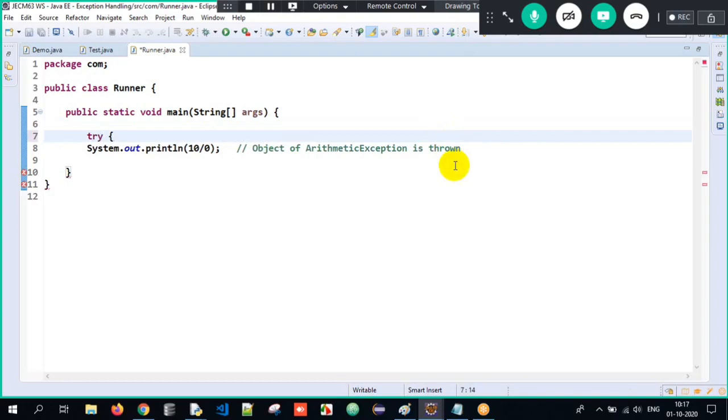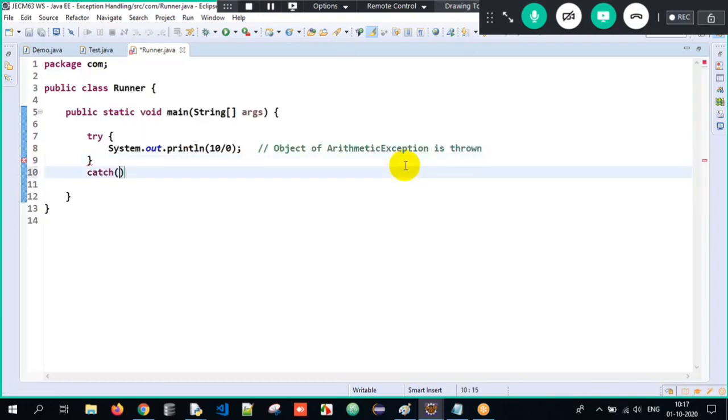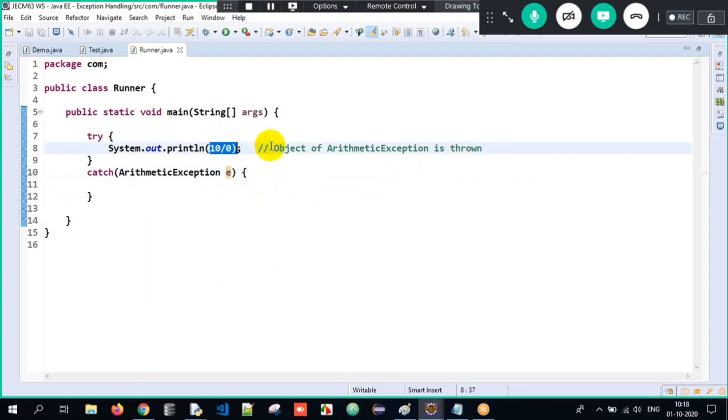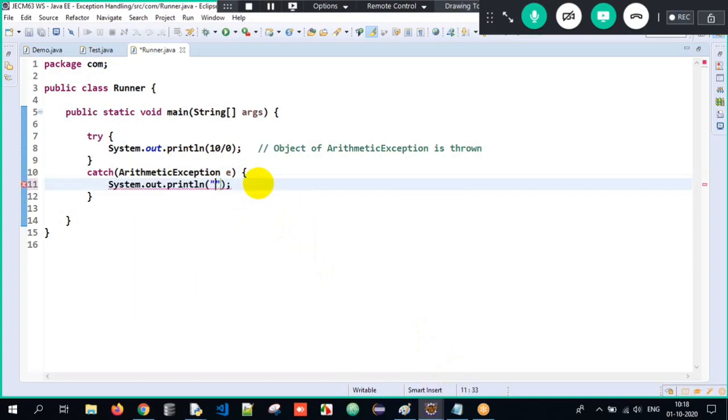Handle. Try. This is the data here. Try, and I have a suitable catch block. What type of exception should be caught here? Arithmetic exception, so arithmetic E. Why is this, sir? Because we are dividing a number by 0, an object of arithmetic exception is thrown. When I throw that exception here, it is caught by reference E, which is of type arithmetic exception. So here I have to give some solution. Sys out invalid denominator.